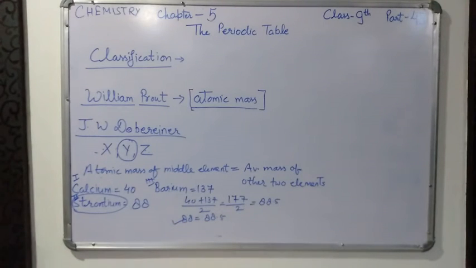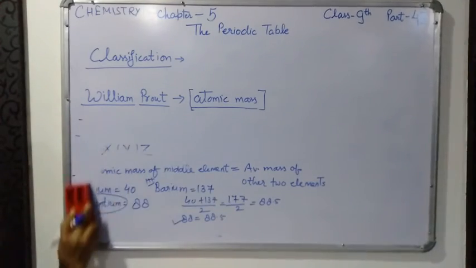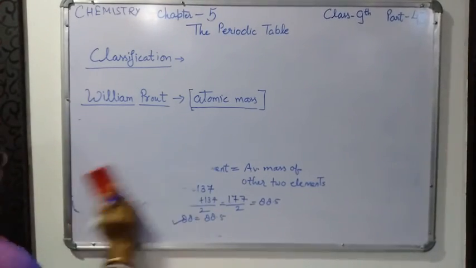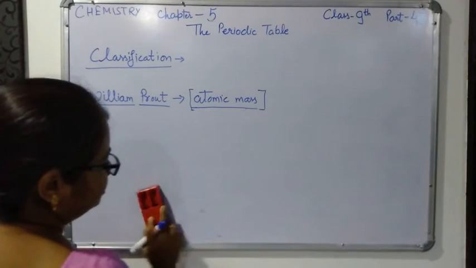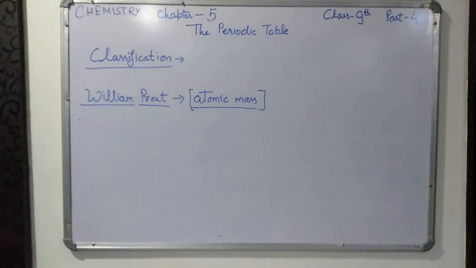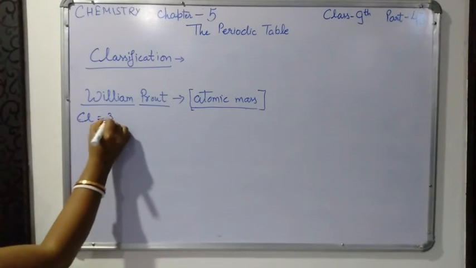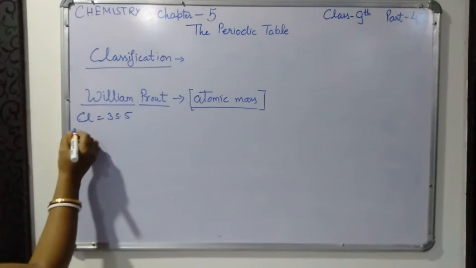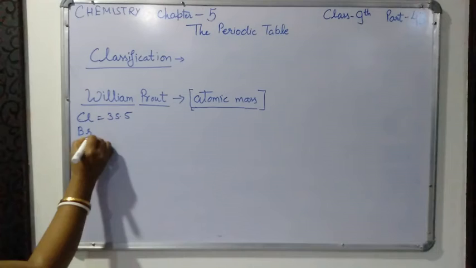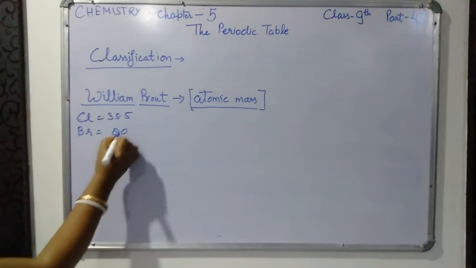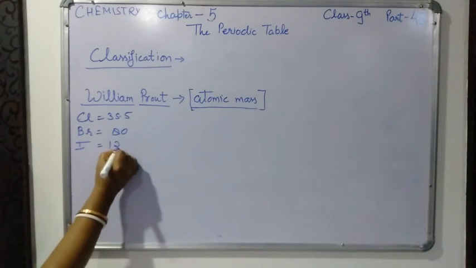One more example we can take, three elements of similar properties: chlorine, atomic mass 35.5; second one is bromine, atomic mass 80; and third one is iodine, atomic mass 127.